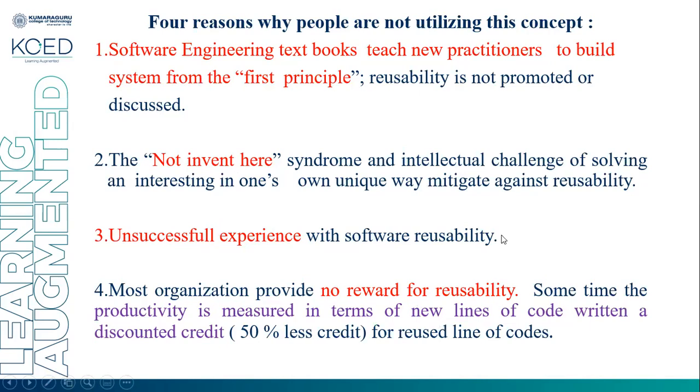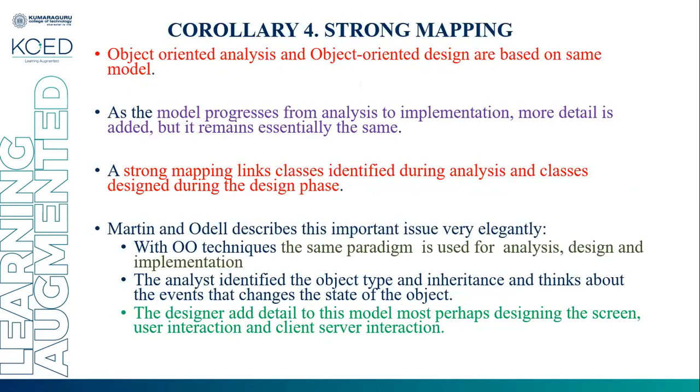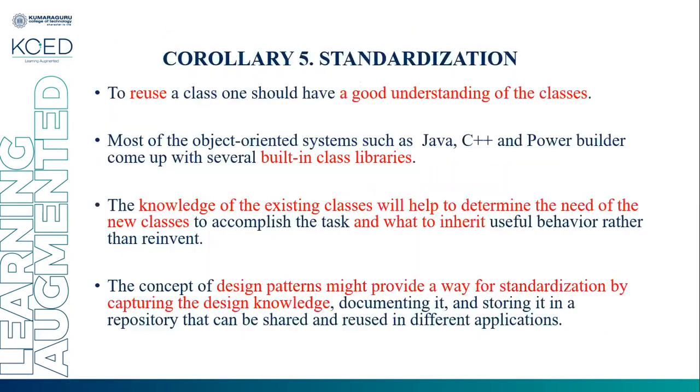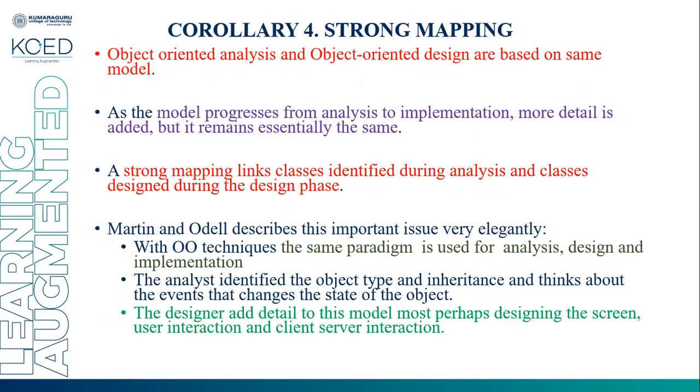These are all barriers among the people, which is why they are not using the concept of reusability. Corollary number 4 is a strong mapping. Object-oriented analysis and object-oriented design are based on the same model. So analysis and design are based on the same model.